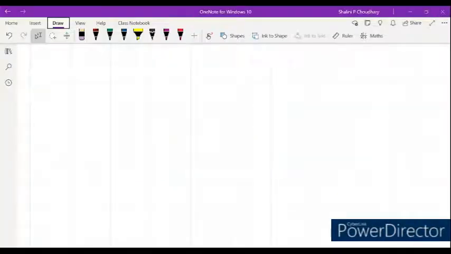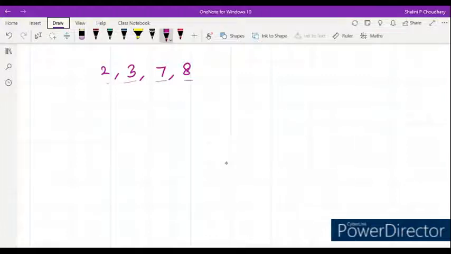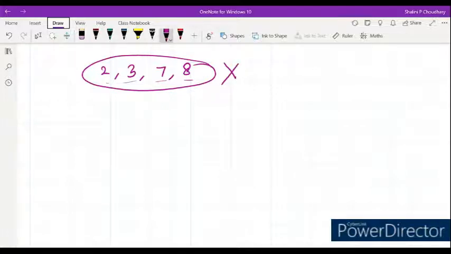In the last video, we were discussing the sum of odd numbers. Remember, we have discussed squares, like perfect squares. You have to check whether a given number is a perfect square or not. You have to check whether the number has 2, 3, 7 or 8 at the units place. If that number has 8, 7, 3 or 2 at the units place, that number is definitely not a perfect square.